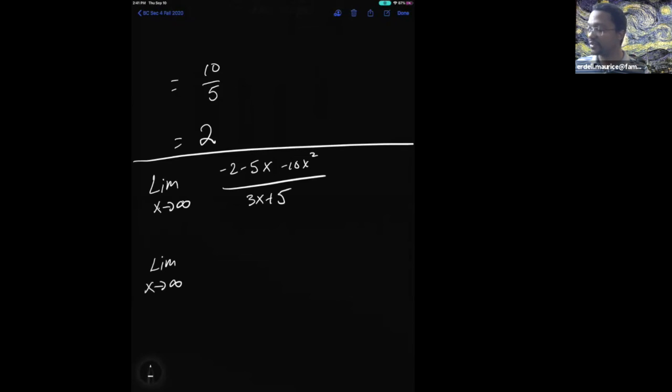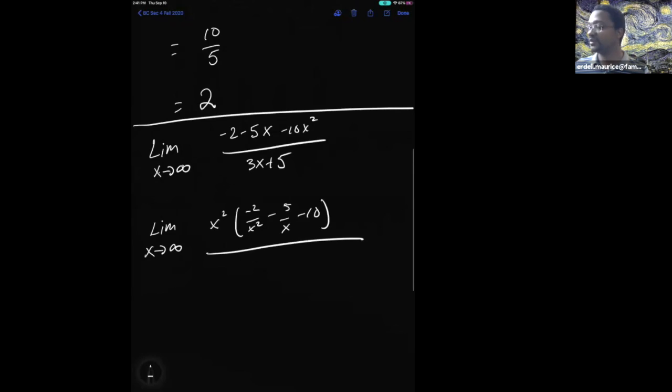Limit as x goes to infinity. The numerator, I can factor out an x squared, leaving negative 2 over x squared minus 5 over x minus 10. The denominator, I can factor out an x, and that leaves me with 3 plus 5 over x. Let me pause right there. Any questions?